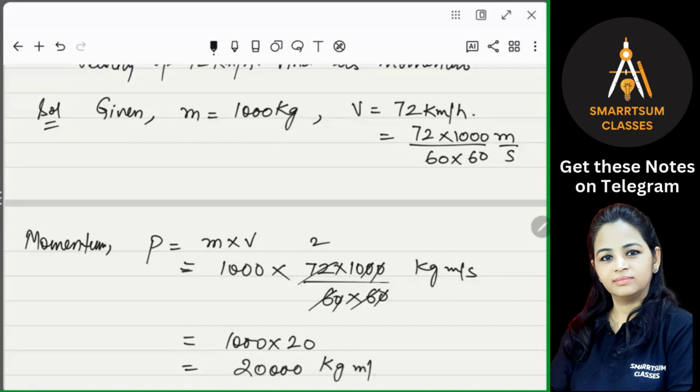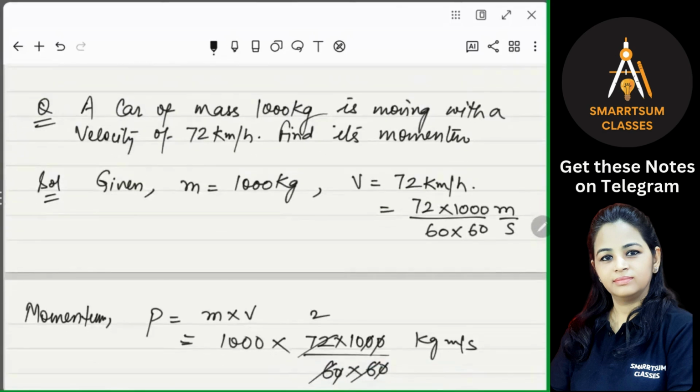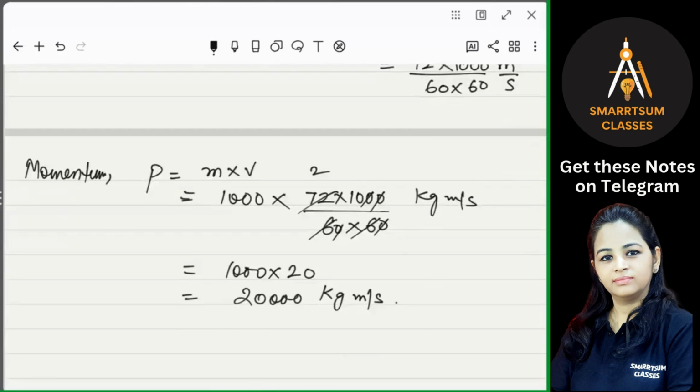Kilogram meter per second. So what is the momentum of the car moving with the velocity of 72 kilometer per hour and having mass 1000 kg? It is 20,000 kg meter per second. So this is the momentum that car will produce by its mass and velocity. Is that clear? So this is the answer.